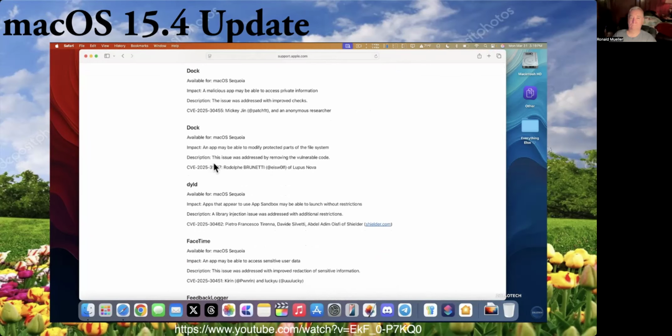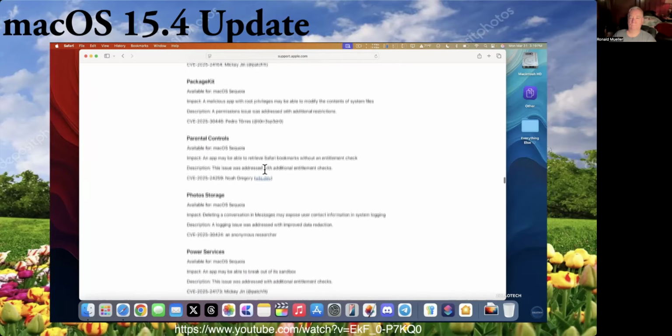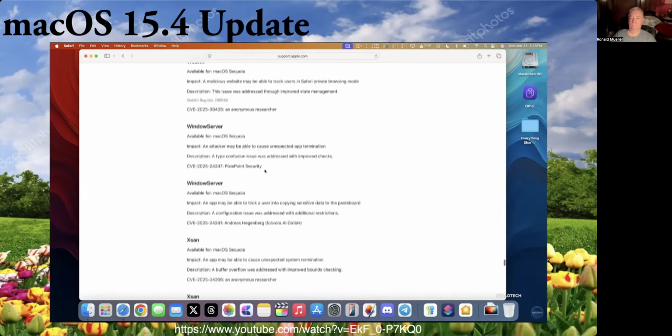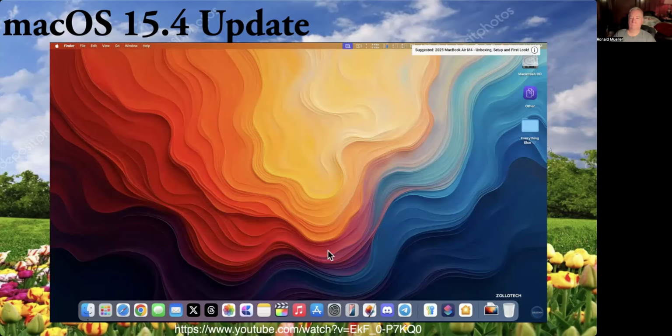They fixed this. The issue was addressed by removing the vulnerable code. And then they have the CVE number and who helped them find this issue. So you'll see quite a few updates here. There's a ton of them in this particular update. So if you're wondering if you should install macOS 15.4, I definitely would, just for these particular updates. There's about 100 or more of them, and I'll go through and count them a little bit later, but definitely for the security updates, some nice improvements, and I've had no issues running it so far.